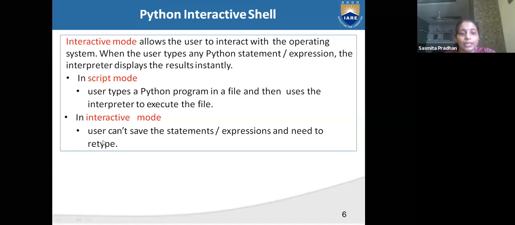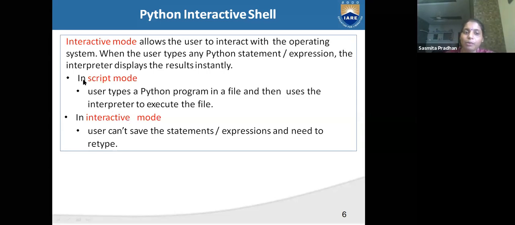But in interactive mode, the user cannot save the statements and expressions, and needs to retype them. When we want to use them for a future purpose, at that time we cannot use them, because we cannot save our statements in our system. That is interactive mode.